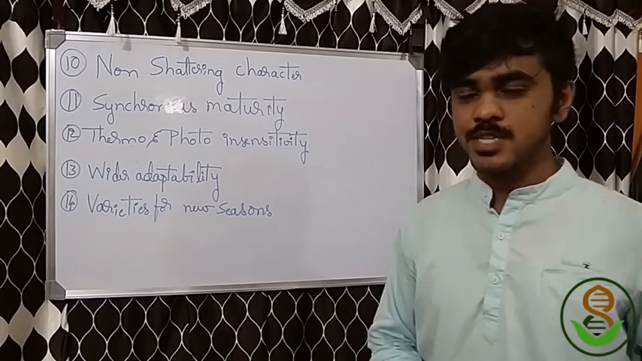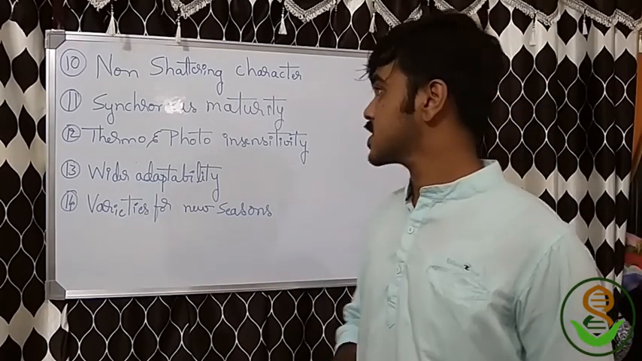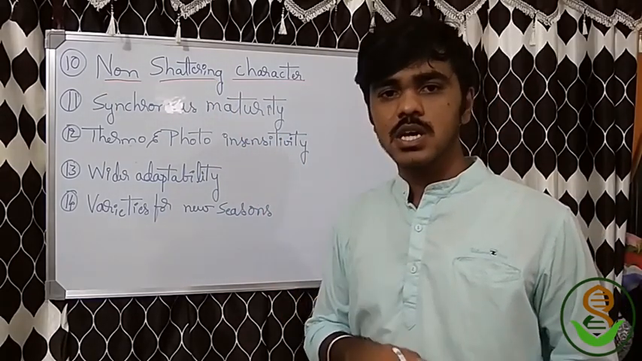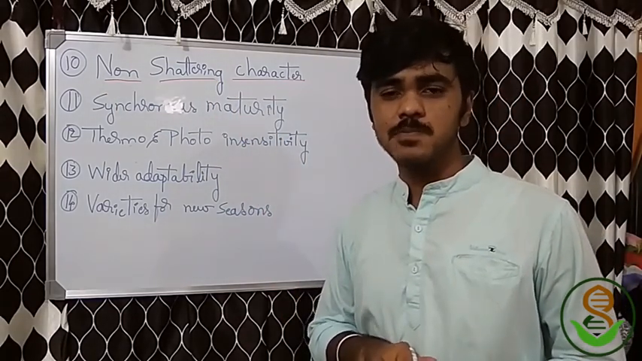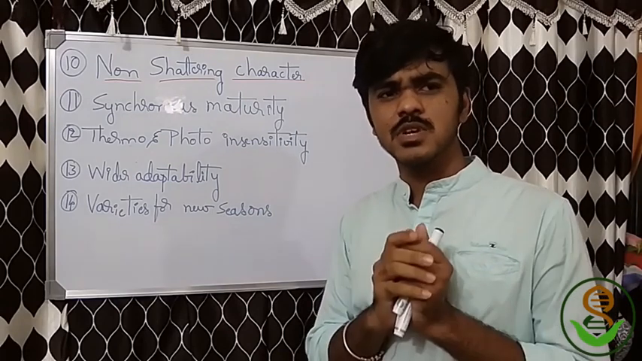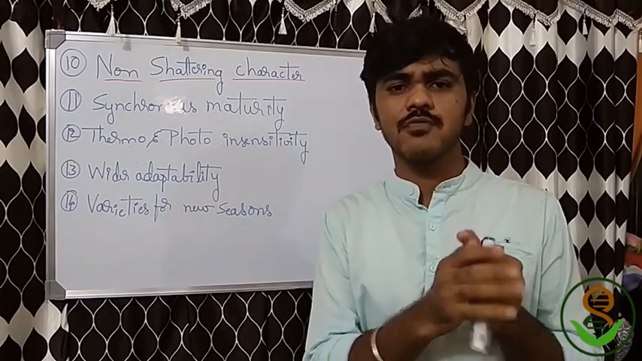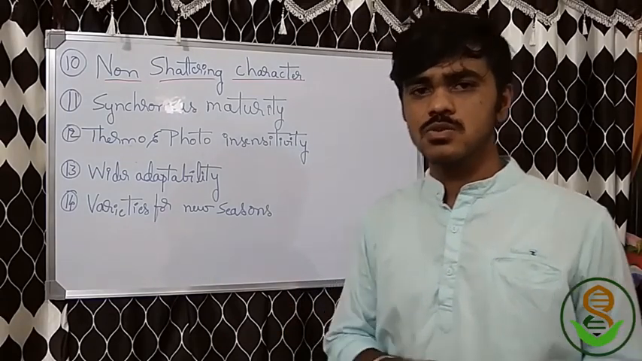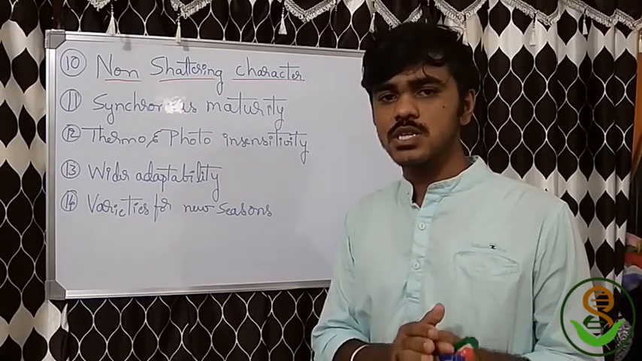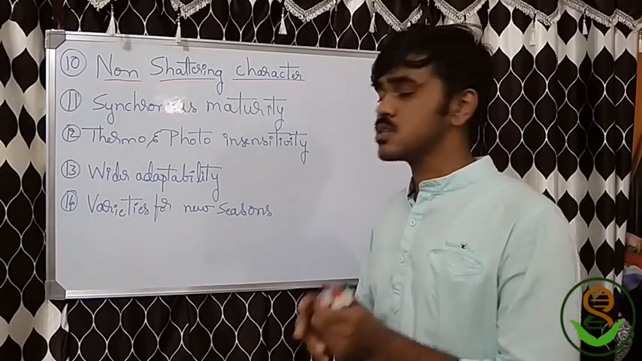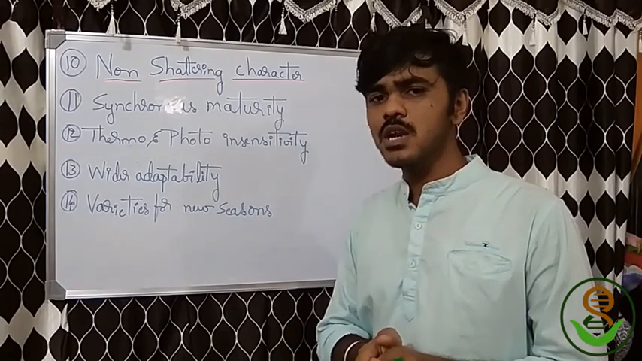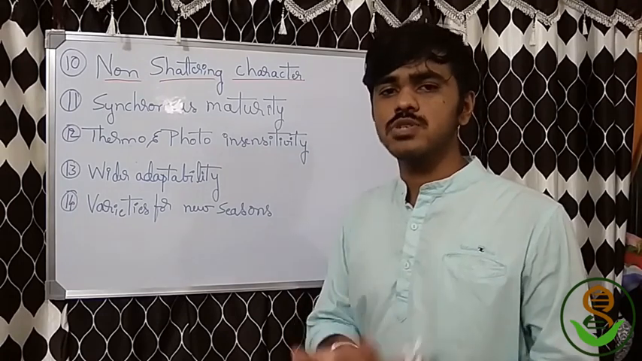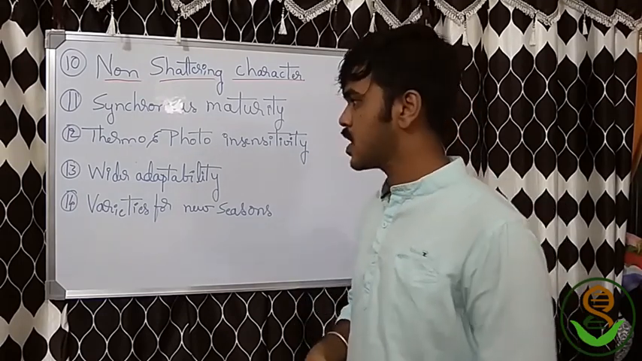Okay friends, next objective is non-shattering character. Shattering means, you might have seen in pulse crops, that before the harvest itself, a few plants will be matured enough and those will fall off on the field and there will be losses. So shatteringness should not be there, that's not favorable. So we should concentrate on non-shattering characters. We should introduce non-shattering characters, especially in pulses.